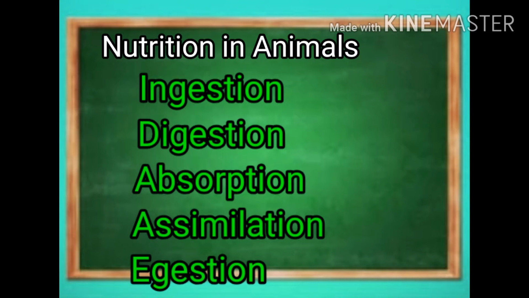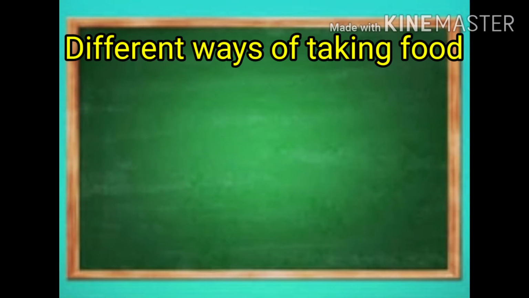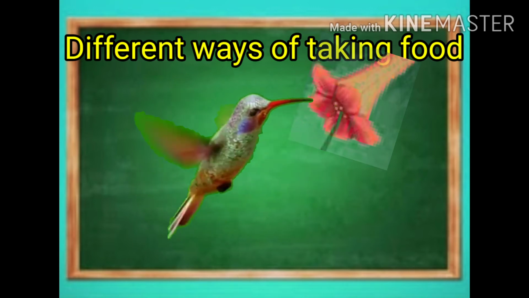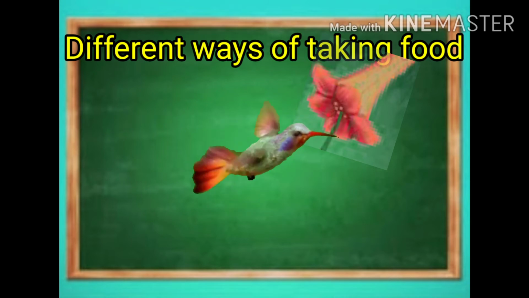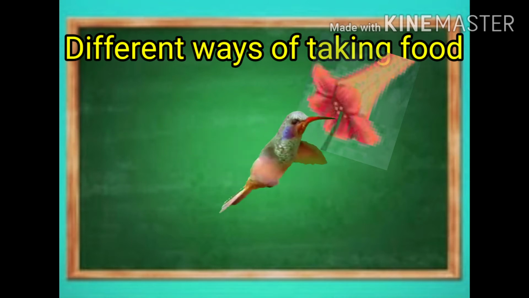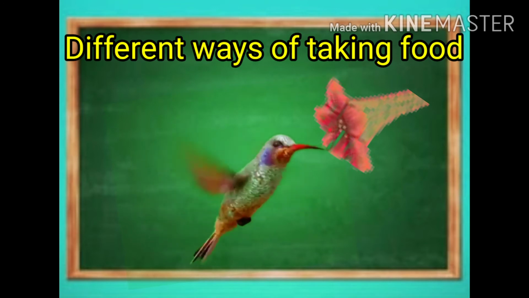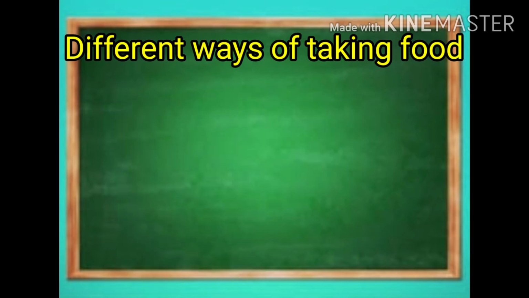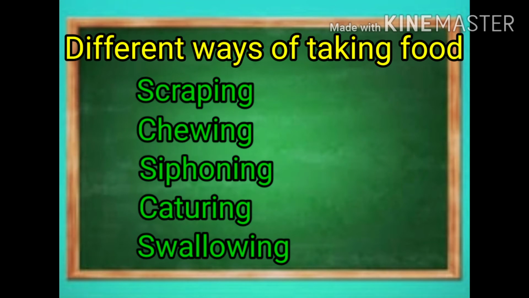Different ways of taking food. The mode of taking food varies in different organisms. Some suck their food, such as bees and hummingbirds. Infants of mammals feed on mother's milk. Snakes swallow their prey. The different ways of taking food are scraping, chewing, siphoning, capturing, and swallowing. Now I am going to discuss digestion in humans.